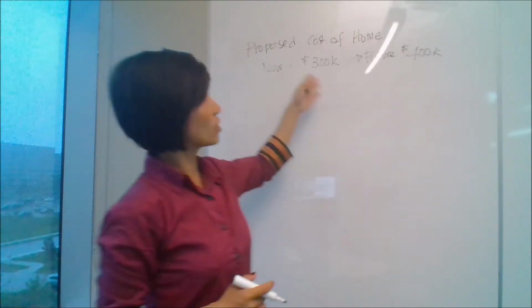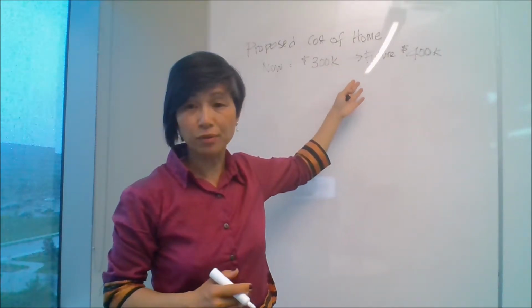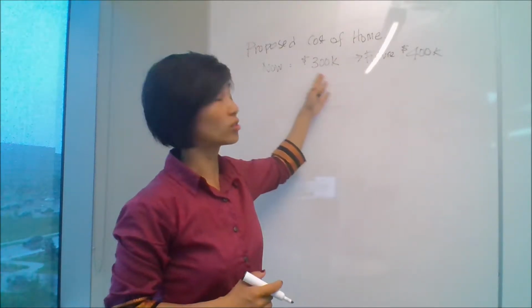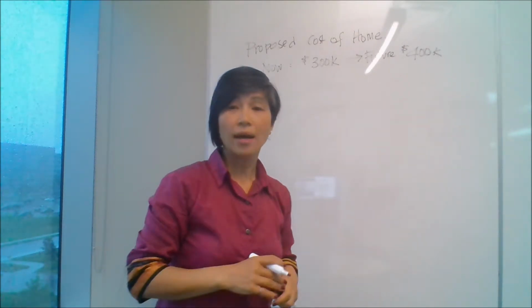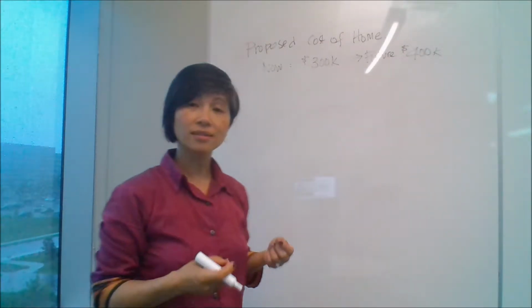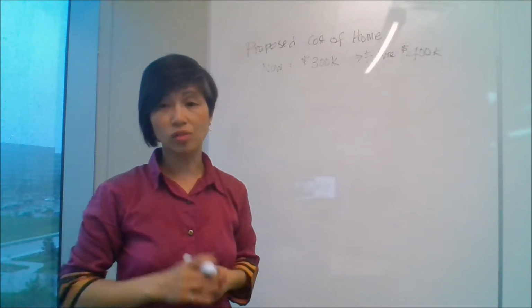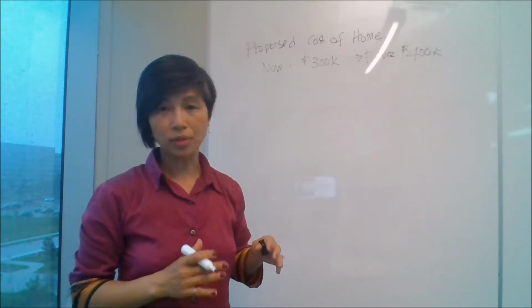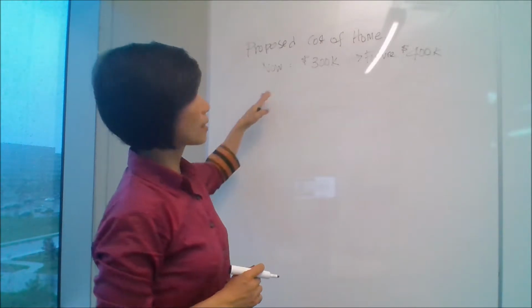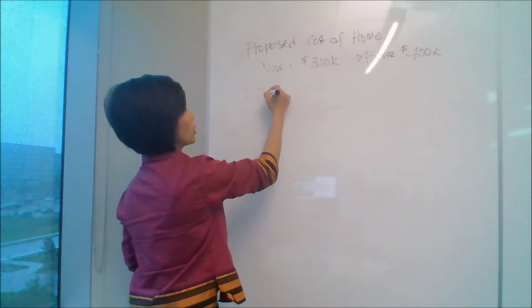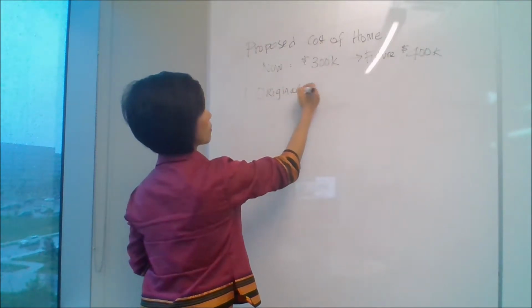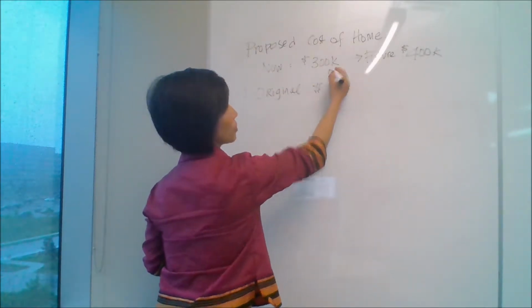Okay, so why is there this jump of money from a $300,000 home to a $400,000 home, let's say? Okay, now this is just an example. So with each case, that number would be different. Okay, so please do contact us and we can work out the numbers. But this is how we come up with this future price. Okay, so number one, you've got the original price. Okay, so that's this number right here.